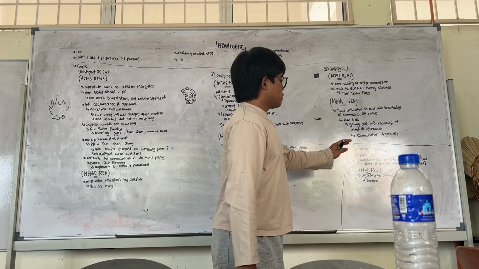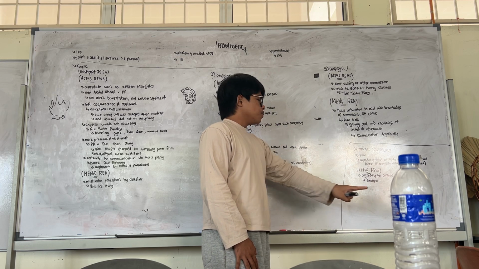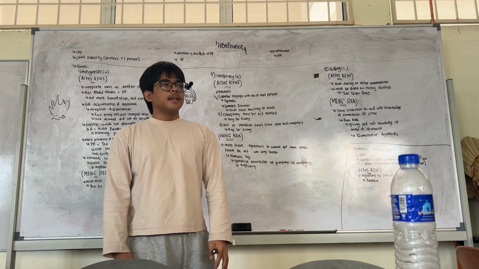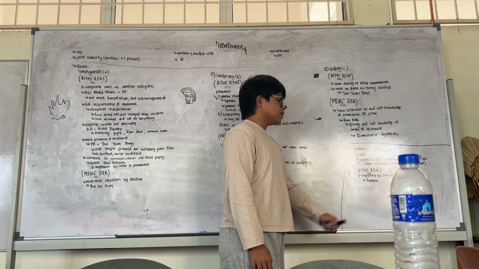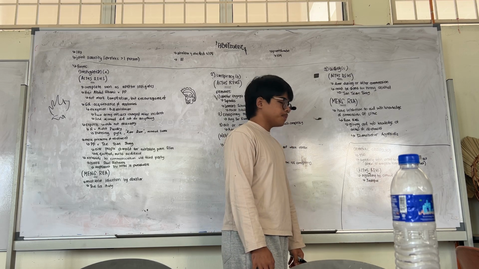So there is only one element, which is agreeing to commit the crime. That's it. It's very little, right? Agreeing to commit the crime, and it is further upheld in the case of Yashpal.